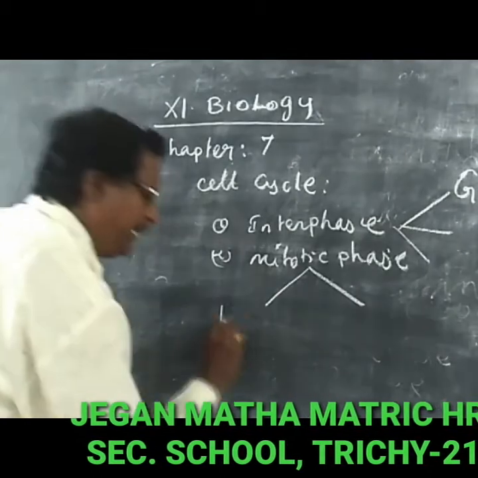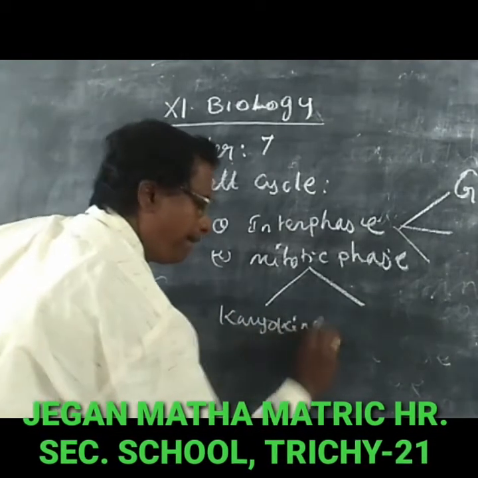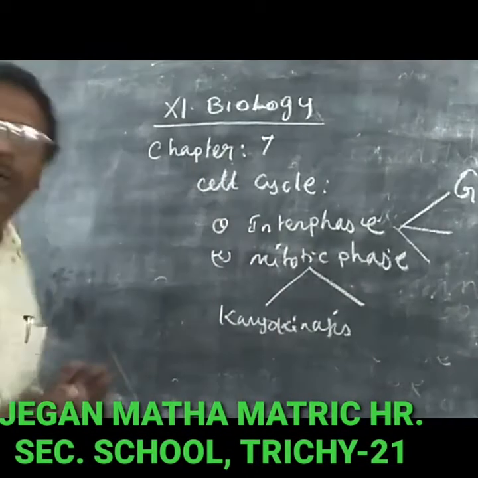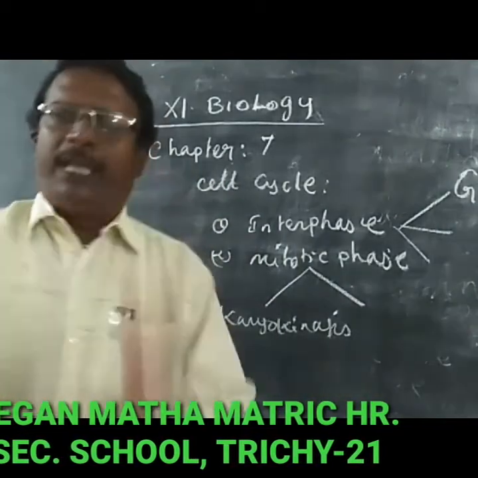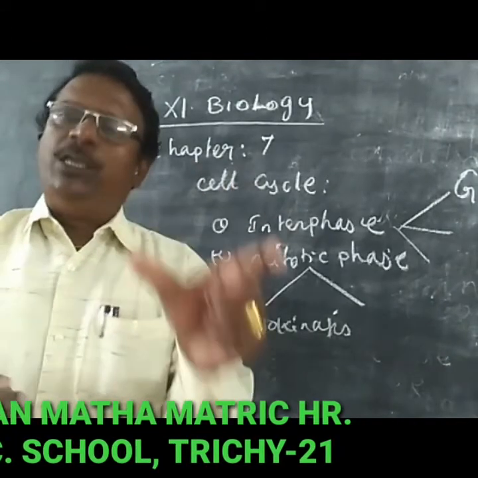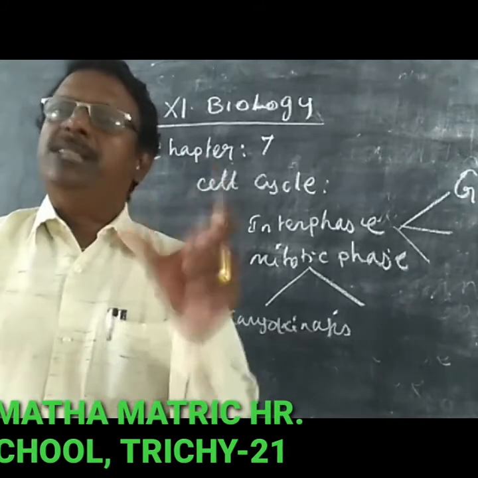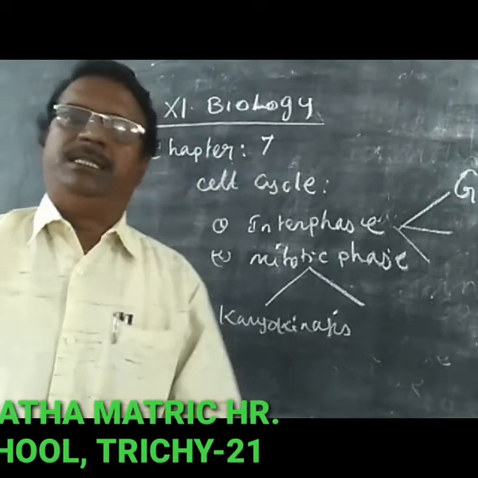One is called karyokinesis. Karyokinesis means the division of the nucleus.